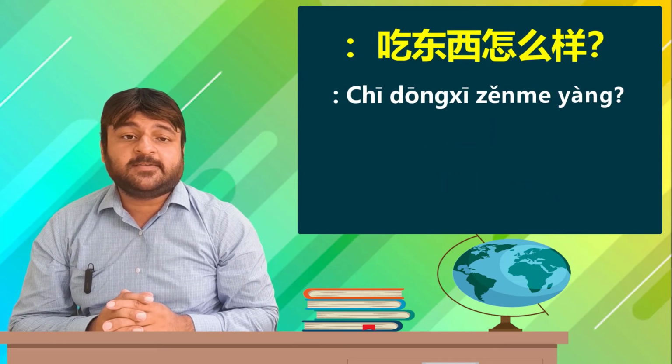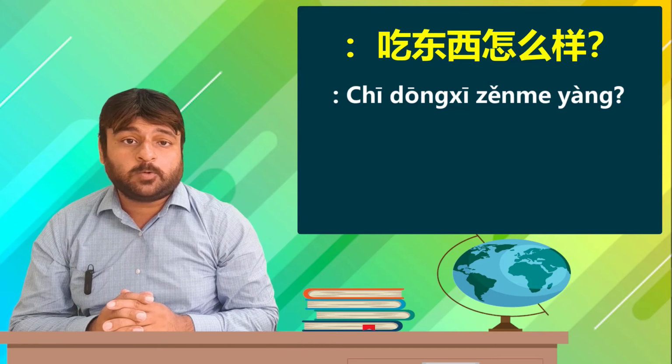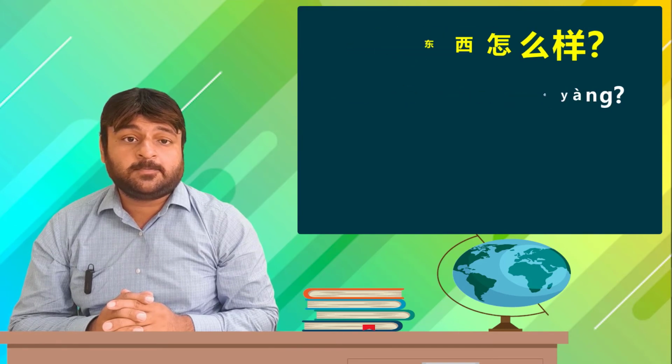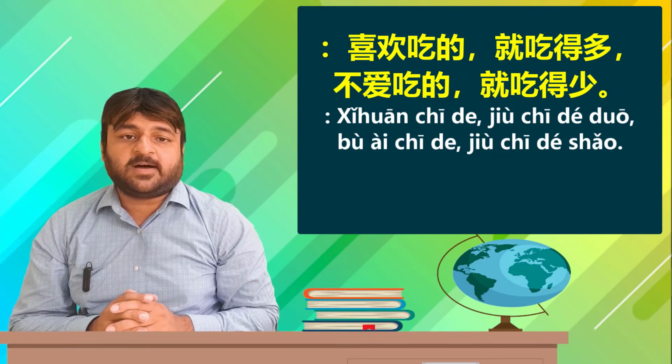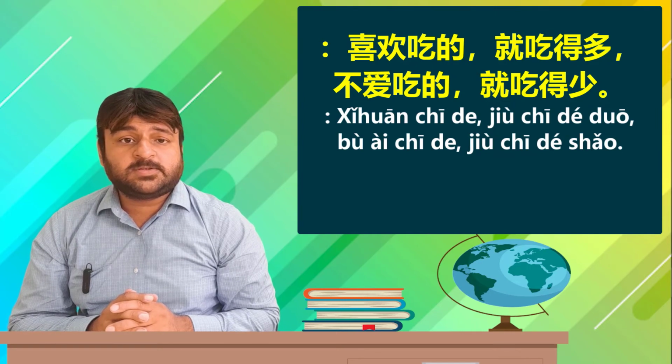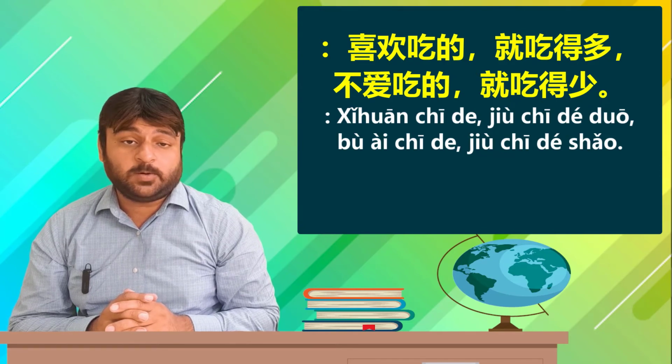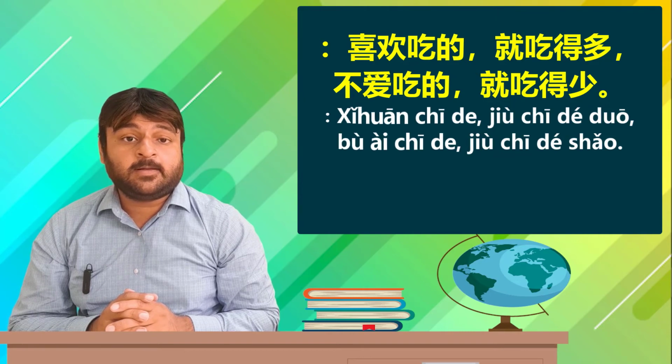吃东西怎么样？How about your food, or what kind of food do you eat? 吃 to eat, 东西 things, 怎么样？How about the things you eat? 喜欢吃的 if I like the food, 就 then 吃的多 eat a lot. If I like the food, I eat a lot. 不爱吃的 if I don't love the food, 就吃的少 eat less. If I like the food, then I eat a lot. Don't love, then I eat less.